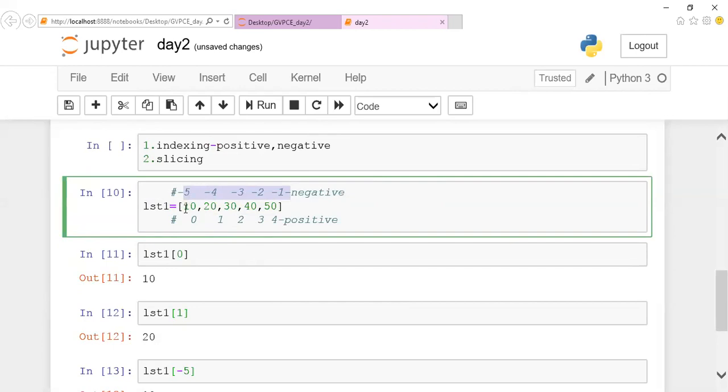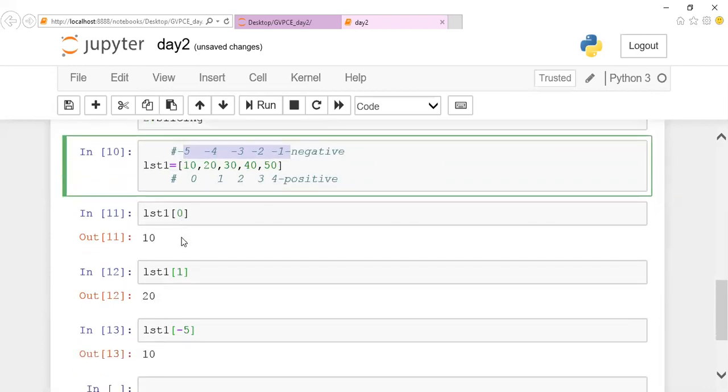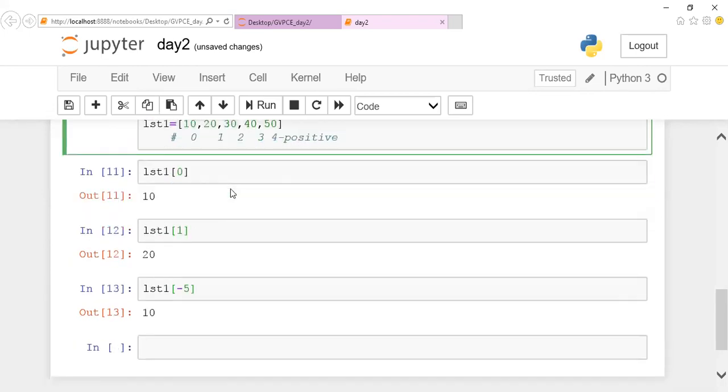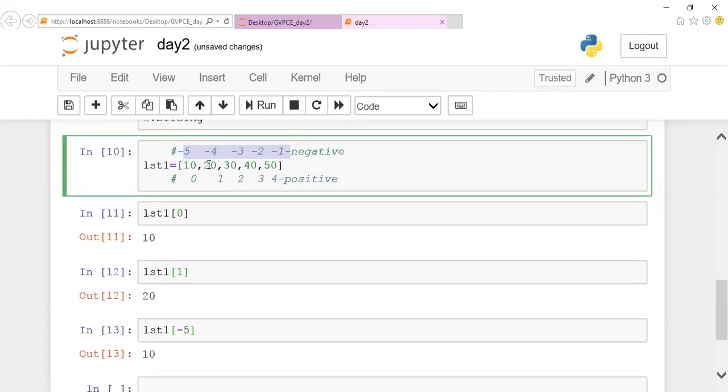We are not going to initialize these elements. These indexes are default. Accessing can be done by any one of the approaches. This is all about positive indexing and negative indexing, and next, I'll move on to the slicing concept.